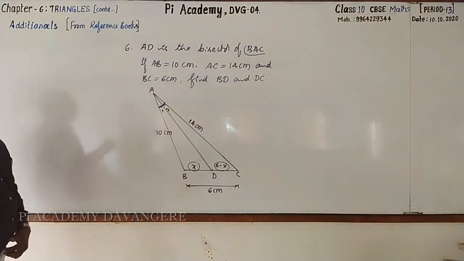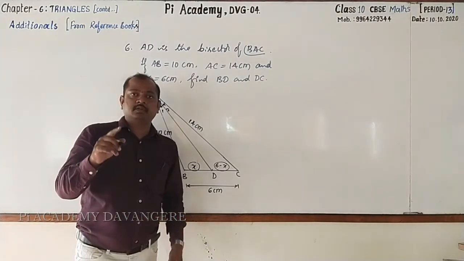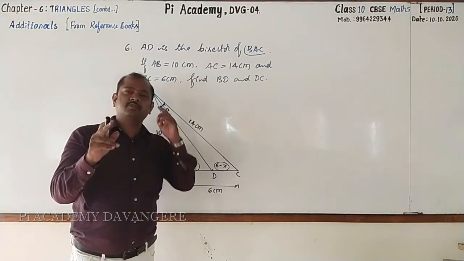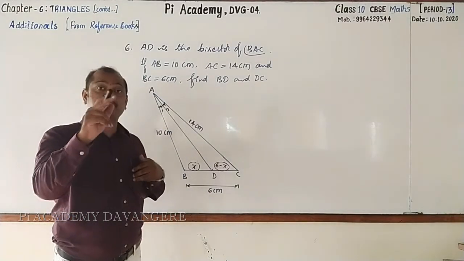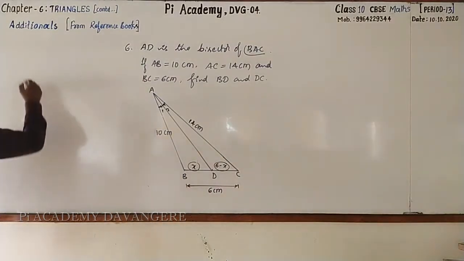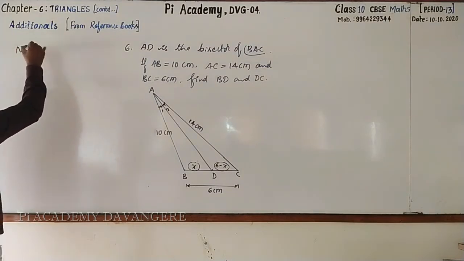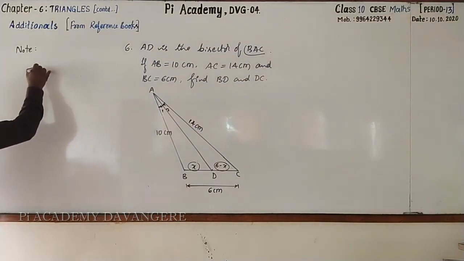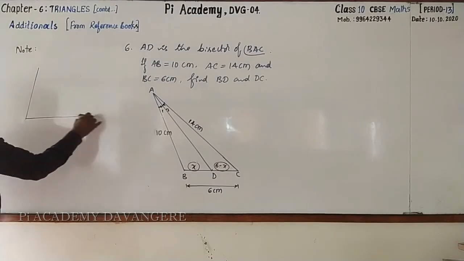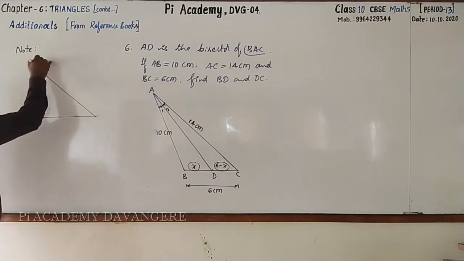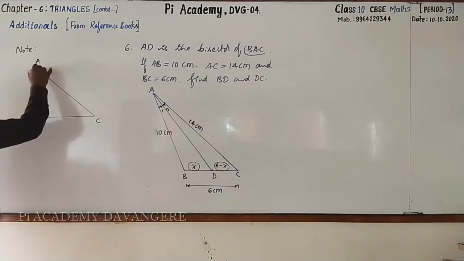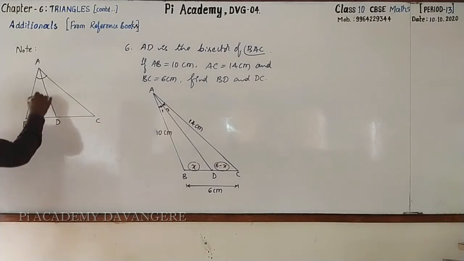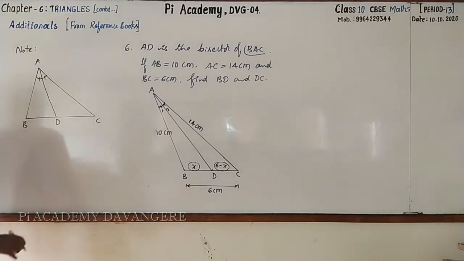Dear student, in this triangle chapter, just to recall exercise number 6.6, first question. In that we had come across one important result. I even told you to remember this as well. Look here. This is the triangle ABC, and we have drawn the line AD, which is the bisector.